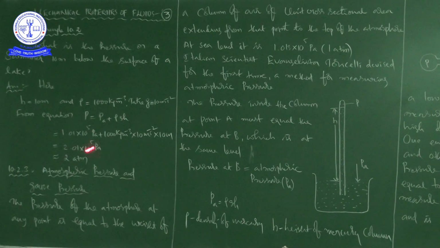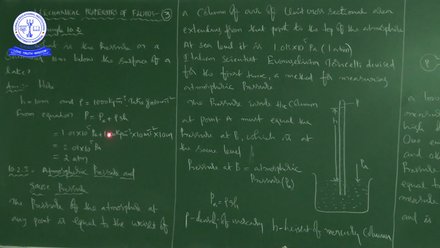Pa means atmospheric pressure value, 1.01 into 10 to the power of 5 Pascal, plus the density of water, a constant value, 1000 kg per meter cube, into g value 10 meter per second square. We have to take SI units. In physics, while solving numerical problems, all the physical quantities must be in one system of units, that is SI. So it is kg per meter cube, meter per second square, and meter.